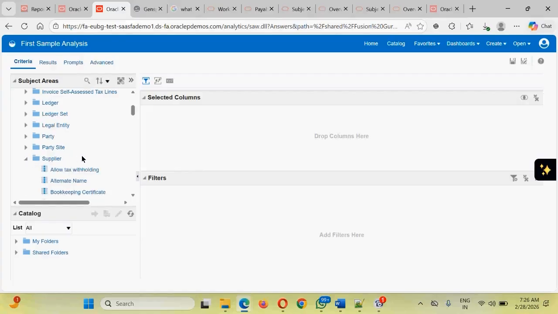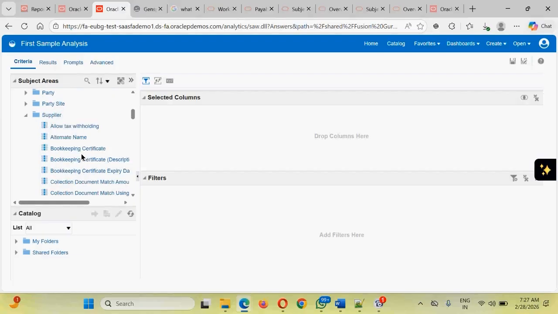In addition, although these are columns only, in the context of Oracle OTBI, we call them attributes. These attributes are alphabetically sorted, so it will be easy for you to identify those particular columns.